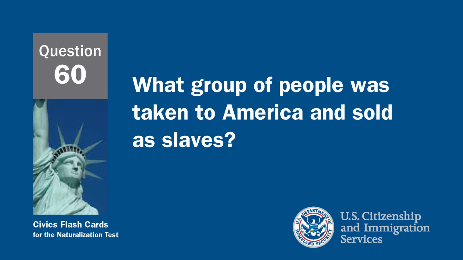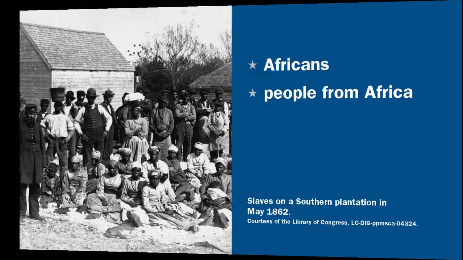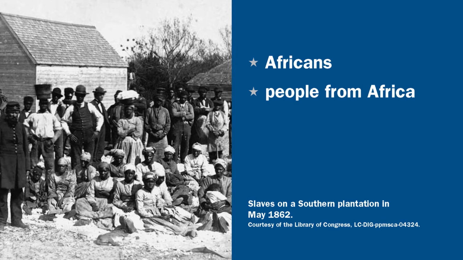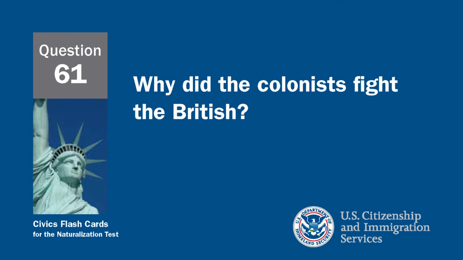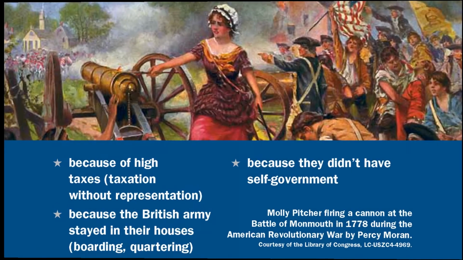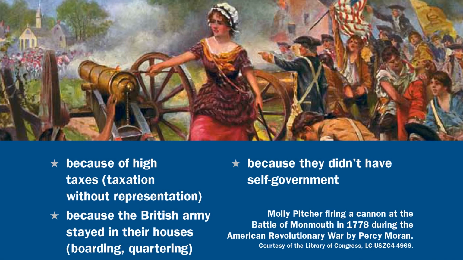Africans were brought to America and sold as slaves. Why did the colonists fight the British? The colonists fought the British because of high taxes and because they didn't have self-government.